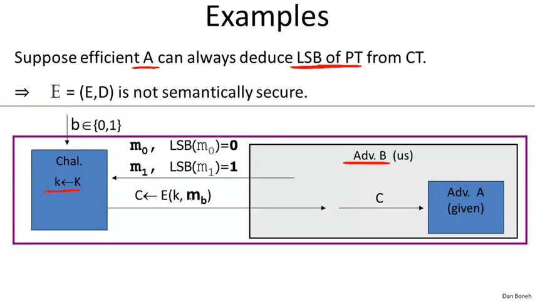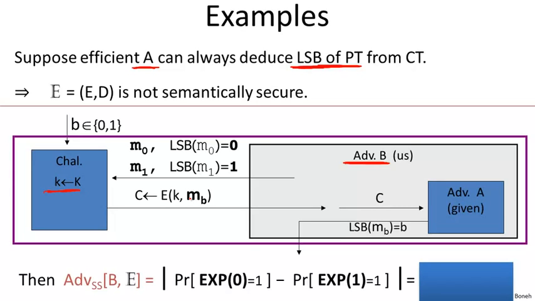Okay, to adversary A. Now what's the property of adversary A? Given the ciphertext, adversary A can tell us what the least significant bit of the plaintext is. In other words, the adversary is going to output the least significant bit of M0 or M1. But lo and behold, that's basically the bit b. And then we're just going to output that as our guess. So let's call this thing b prime.